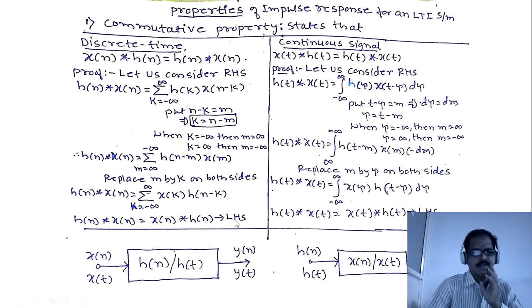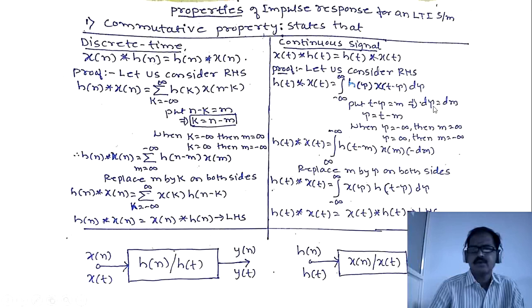This is the LHS. In case of continuous signals, x of t convolved with h of t is equal to h of t convolved with x of t. The same procedure that we adopted in the discrete time will be adopted here. Let us consider the RHS. h of t convolved with x of t is equal to integration minus infinity to plus infinity h of tau x of t minus tau d tau. Again here we are substituting t minus tau equals m, which implies differentiating tau with respect to m, we get minus d tau equals dm.